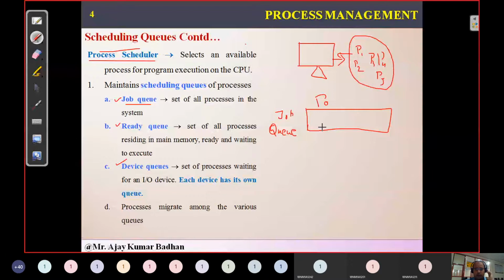Is it available? Are you people able to see what I am writing on the screen? Geeta, can you please respond? Yes, sir. Okay, it's fine.